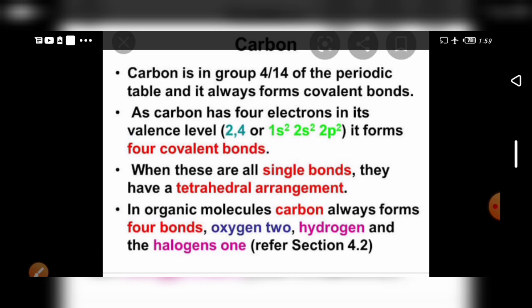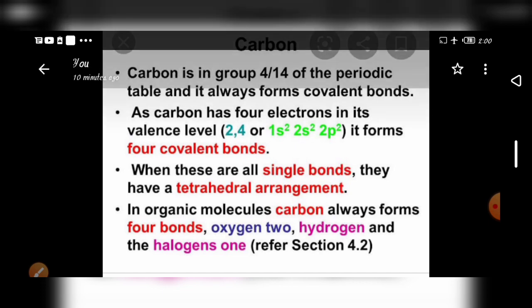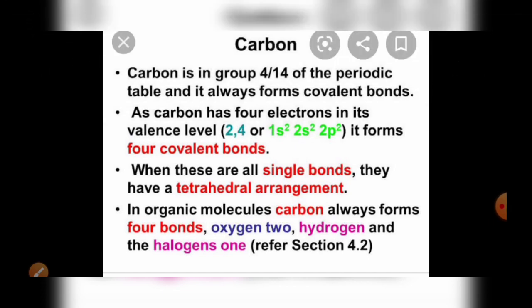Again I remind you, carbon is in group 14 (4A) of the periodic table and it always forms covalent bonds, as carbon has 4 electrons in its valence shell, that is 2, 4, or 1s2 2s2 2p2. It forms 4 covalent bonds. When these are all single bonds, they have a tetrahedral arrangement.